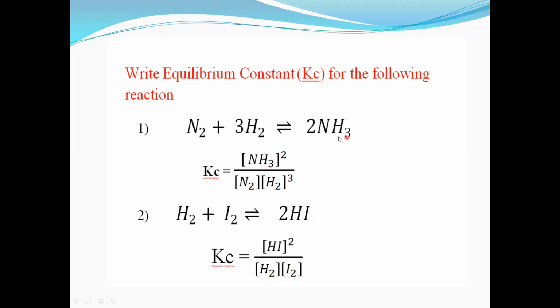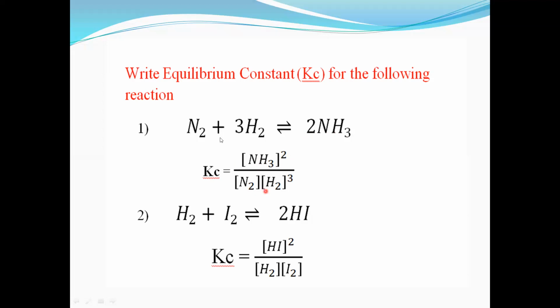But here the coefficient of ammonia, NH3, is 2, so we can take it in power. So NH3 raised to 2. Understand? Here 2 moles of ammonia are there, so we take it in the power.